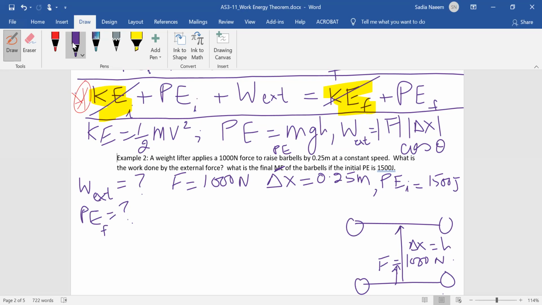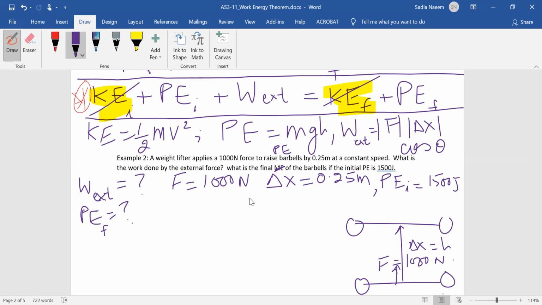Keep that in mind. Anytime something is not moving, you can throw out the kinetic energy. Let's say if something is at rest to begin with, then KE initial would be 0. If something stops moving, then KE final would be 0. So you can use all of that. If something starts at 0 height, then PE initial would be 0. Similarly, the new thing I just introduced to you is that if anytime the KE initial and final are the same, you can throw that out because they're just going to cancel each other out. You can just subtract that from both sides of the formula.